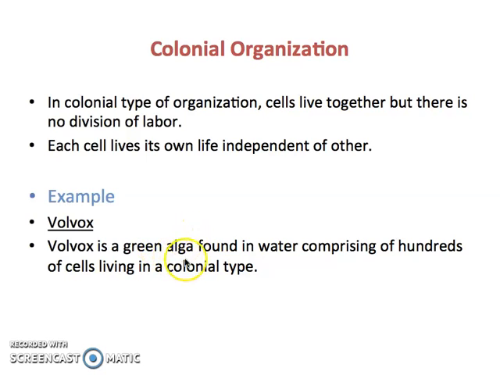But when we are talking specifically about green algae, they have chlorophyll and they can photosynthesize, so they have plant characters as well. That's why we have put them into a different category called algae, or singular, alga. So Volvox belongs to green algae, and it shows a colonial type in which multiple cells, maybe hundreds of cells, live together, but each cell is capable of performing its own activities.